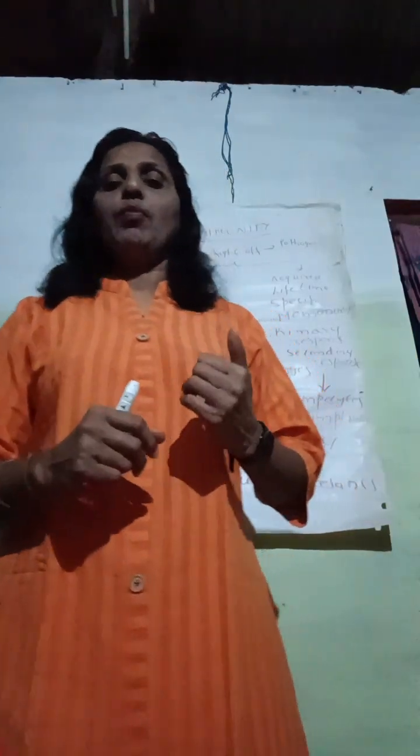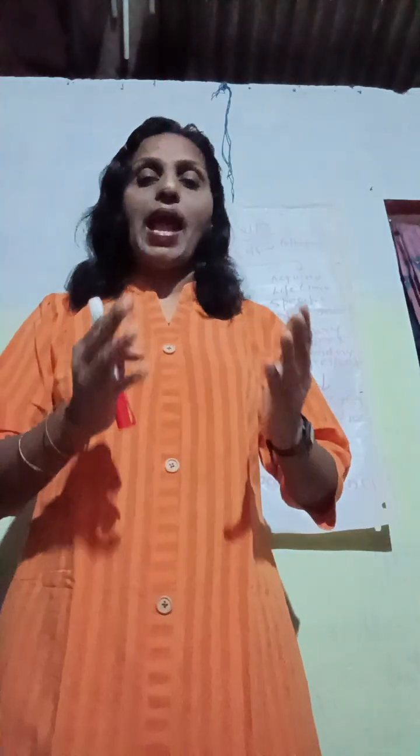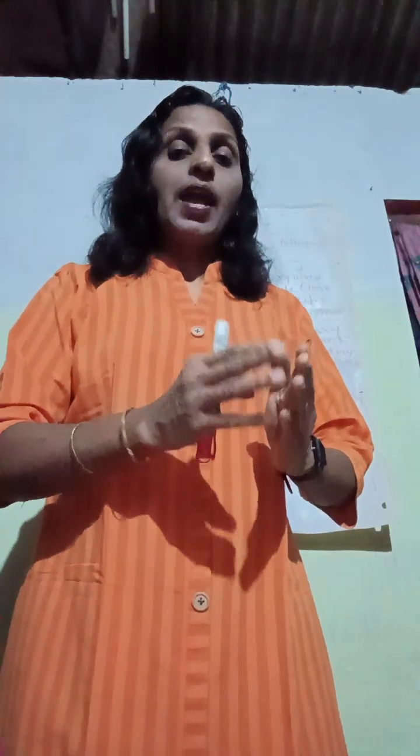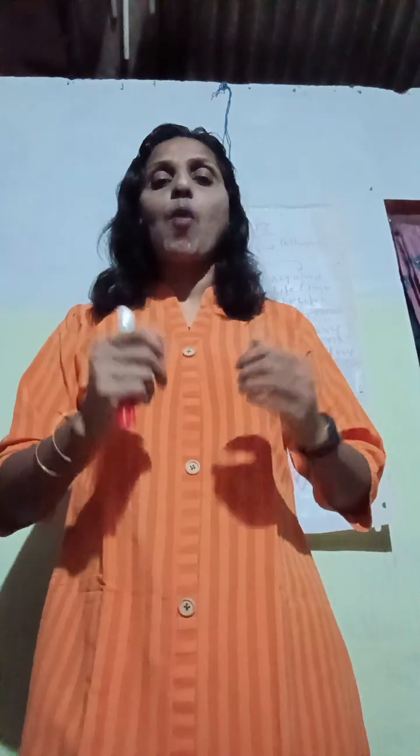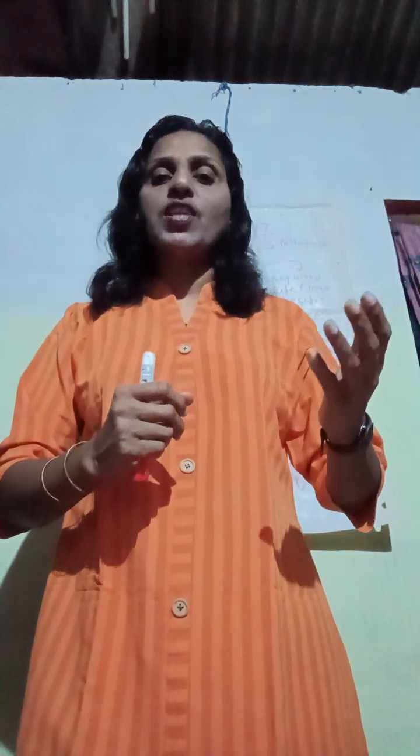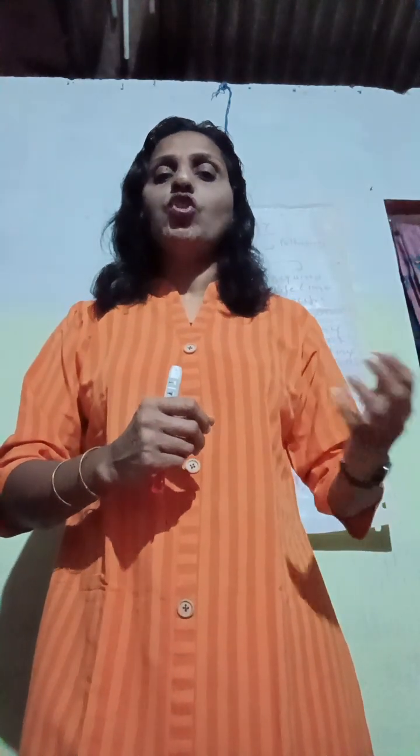Next is acquired immunity. This type of immunity is acquired during the lifetime. It is a pathogen-specific type of immunity and it is characterized by memory. Acquired immunity is concerned with the production of antibodies by the B lymphocytes, and they are helped by the T lymphocytes. Antibodies are proteins made up of 4 polypeptide chains, 2 long chains known as heavy chains and 2 short chains known as light chains. They have an antigen binding site.